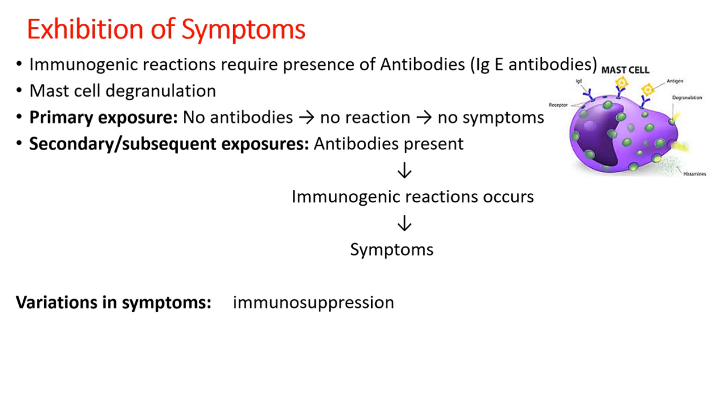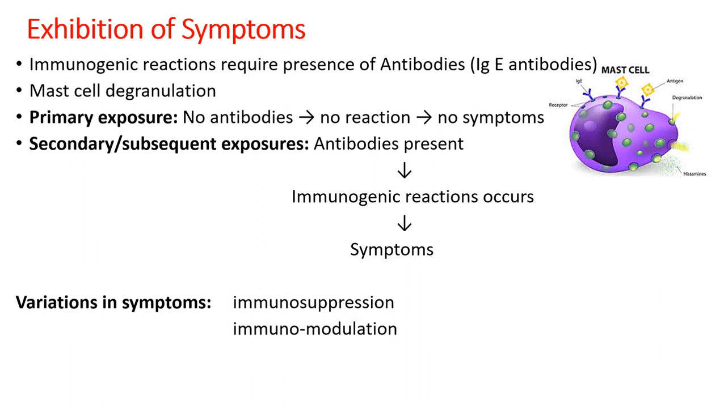We observe variation in symptoms of allergic reaction because of immunosuppression. Suppose a person is on immunosuppression therapy, usually in case of arthritis or organ transplantation, these individuals will not be able to exhibit symptoms, or even if they exhibit symptoms, the severity of the symptoms will be very low.